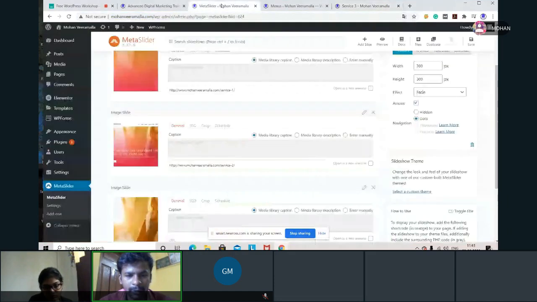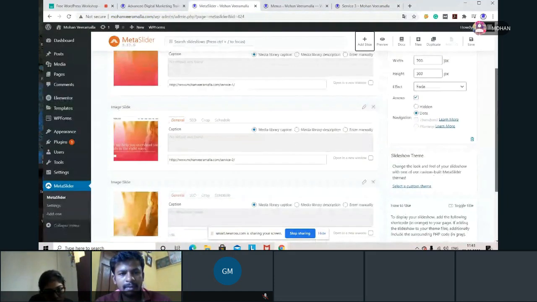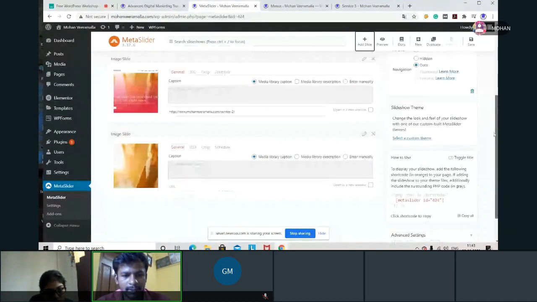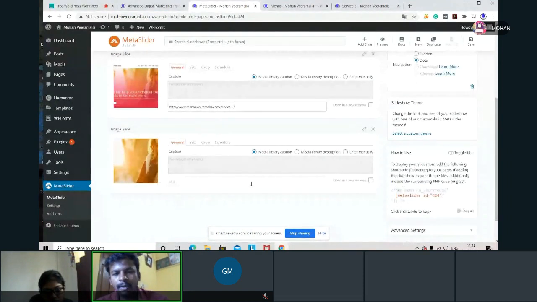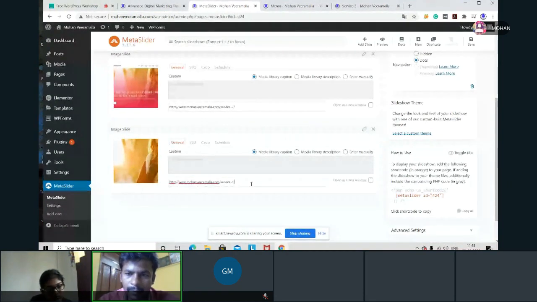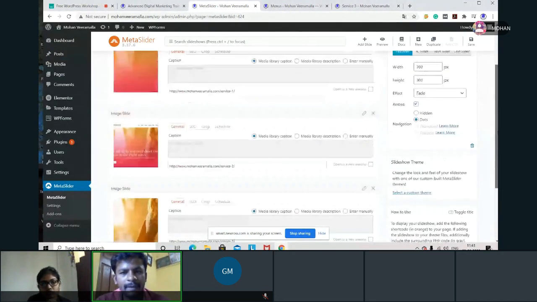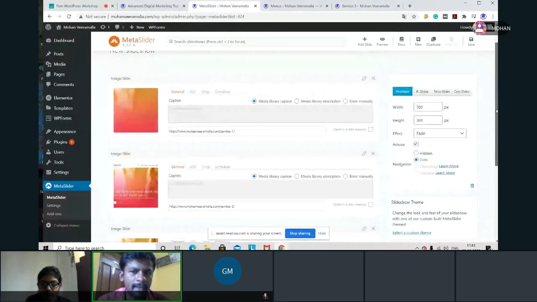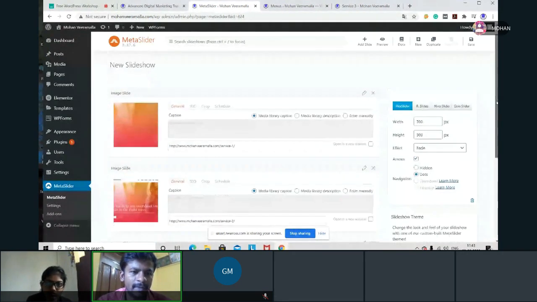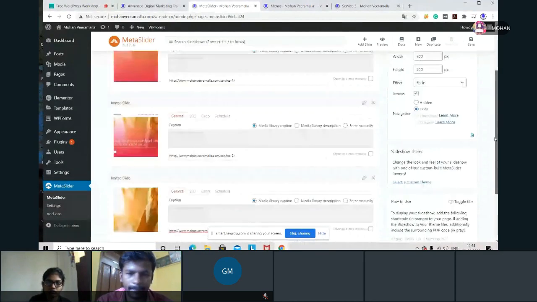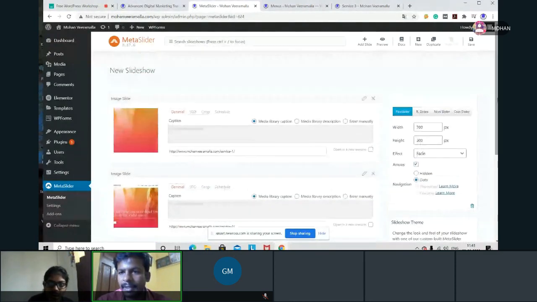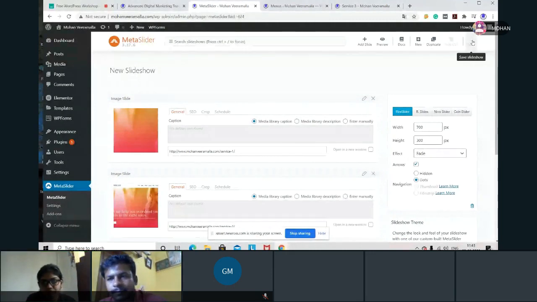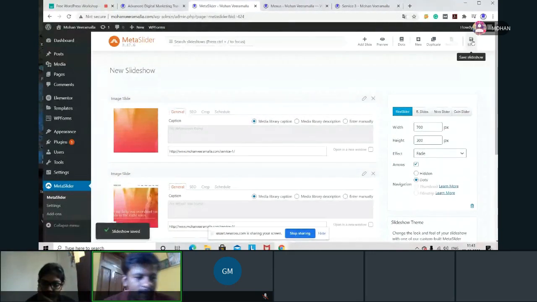So here I'm going for this. Which number is the slider? Third slider. I'm giving this URL. Okay, so we'll do up to here. Now what should I do? I should save this slider. What I did, I went to slider, I added some slides here, and I'm saving this. I'm saving this slider. On the right hand side, you can see save. Okay, I saved this slider.